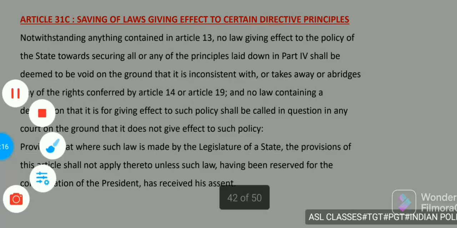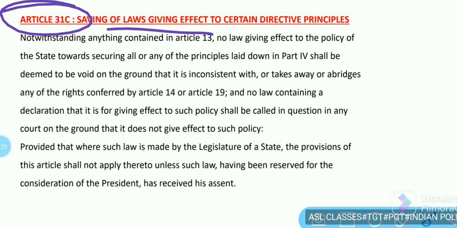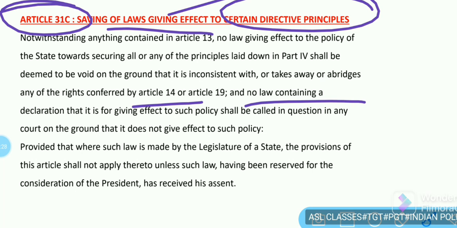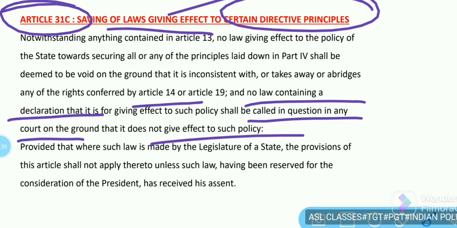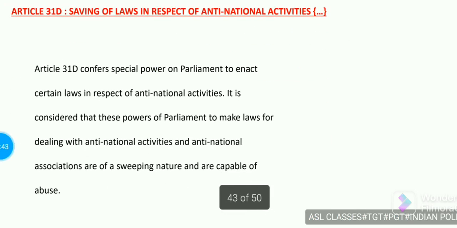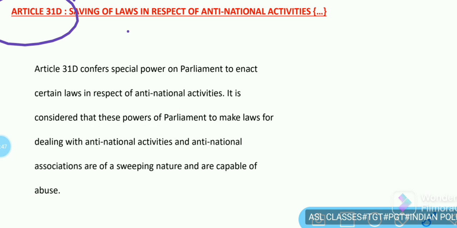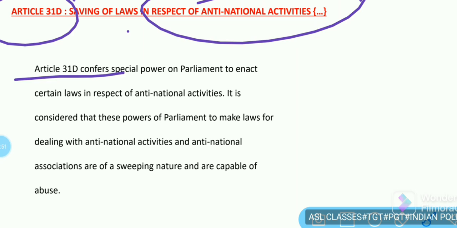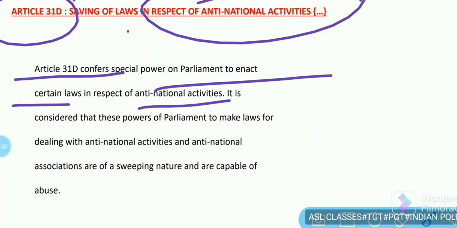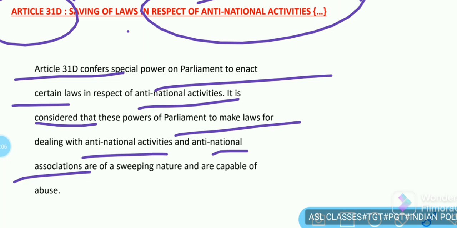Next is Article 31C. Article 31C is the saving of laws giving effect to certain directive principles, like under Article 14 and under Article 19, and no law containing a declaration that it is for giving effect to such policies shall be called in question in any court on the ground that it does not give effect to such policies. Next is Article 31D. It says saving of laws in respect of anti-national activity. Article 31D confers special powers on Parliament to enact certain laws in respect of anti-national activities. It is considered that these powers of Parliament to make laws for dealing with anti-national activity and anti-national associations are of a sweeping nature and are capable of abuse.